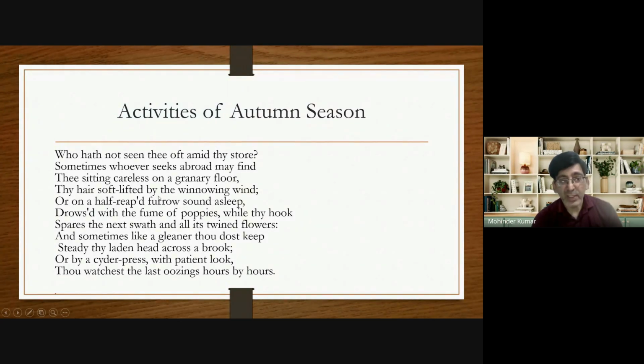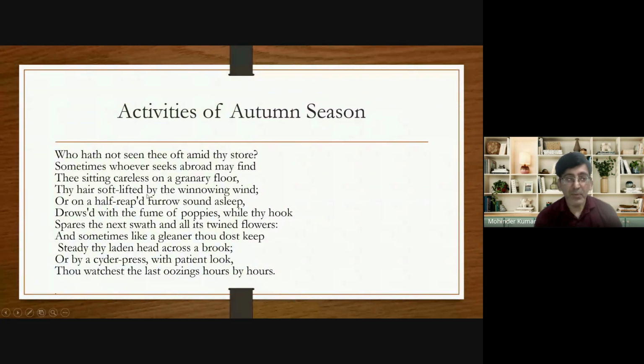Thy hair soft lifted by the winnowing wind. Winnowing wind, do you know? The wind which separates the chaff from the grain. Chaff is, you can say, that useless product, and grain is separated from it. Nowadays we have a thresher, and with the help of the thresher we separate grain from the chaff. Earlier there were no such machines. So how was grain separated from the chaff? With the help of wind. So he says that anybody can find the grain being separated from the chaff, where? With the help of the wind.